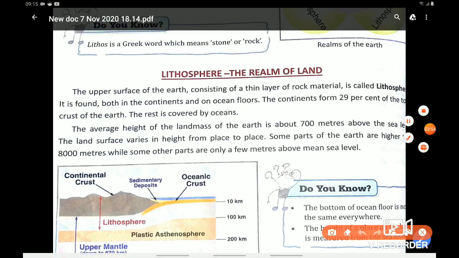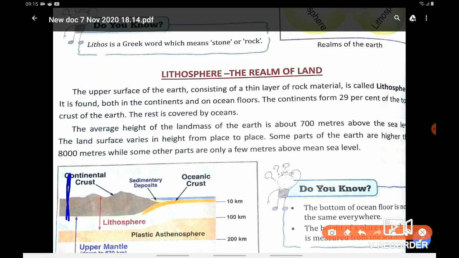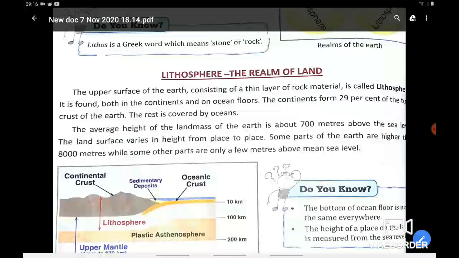Whenever you are measuring the height, the baseline will be sea level. So the average height of the land mass of the earth is 700 meters above sea level. When you are measuring the height of a particular land, this is your land.